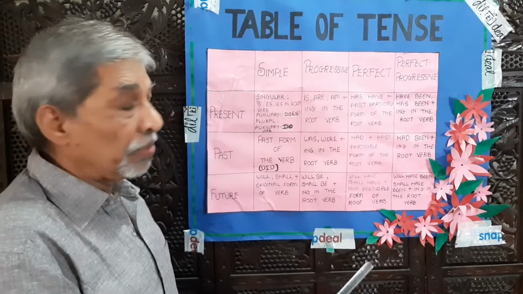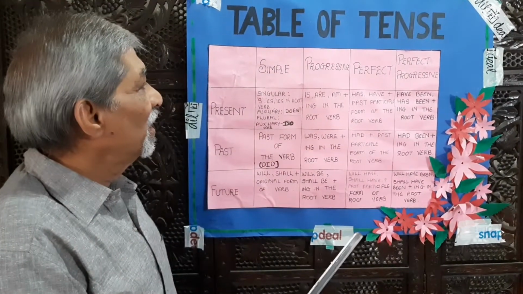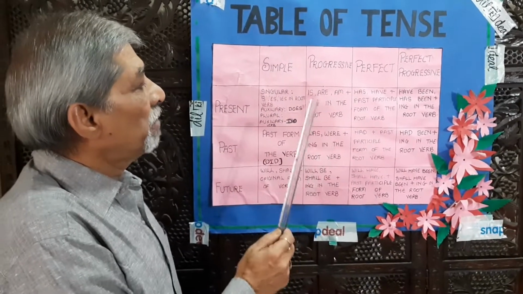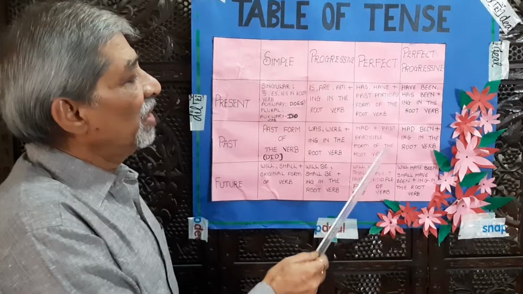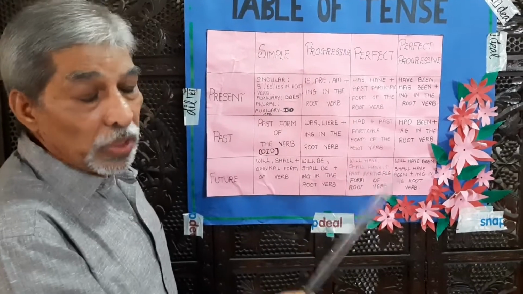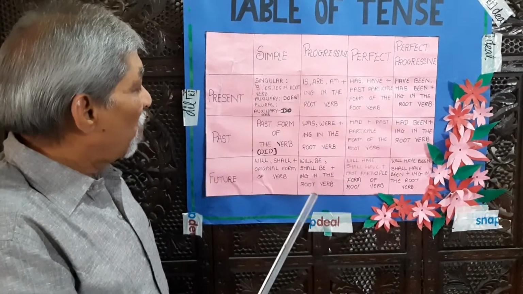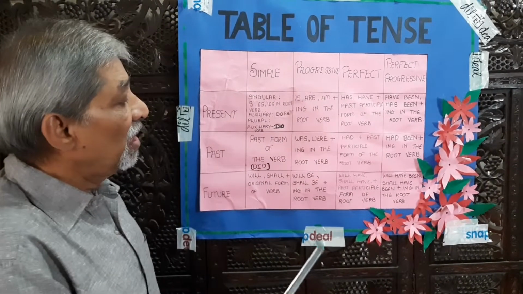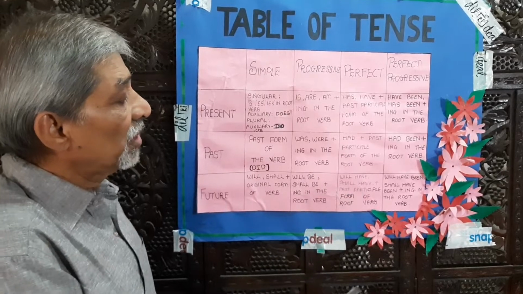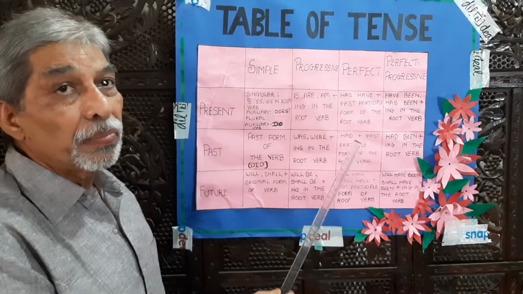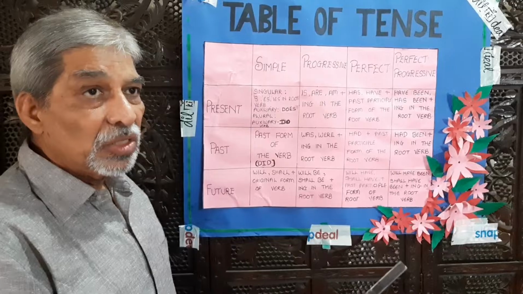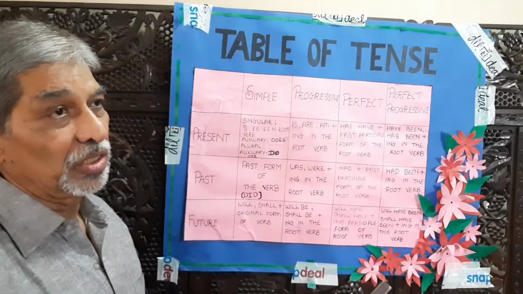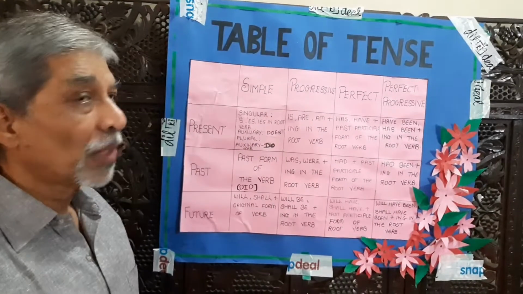perfect progressive tense. Likewise, simple past tense, past progressive tense, past perfect tense, past perfect progressive tense. Likewise, simple future tense, future progressive tense, future perfect tense, future perfect progressive tense. That means altogether there are 12 tenses with subdivisions.